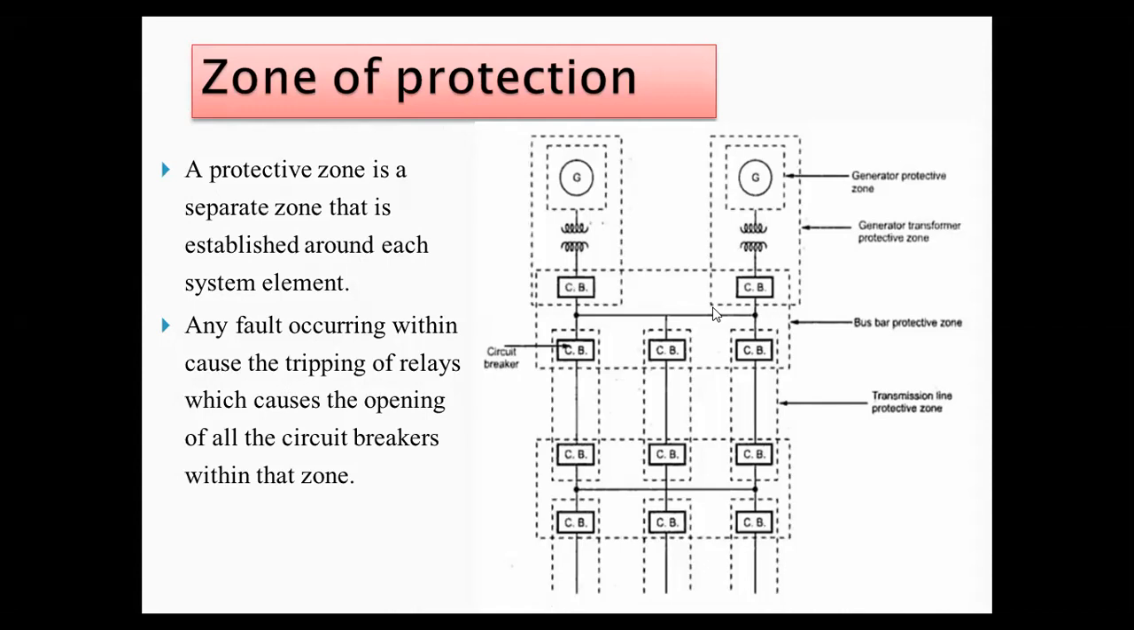Now, any fault occurring within a zone causes the tripping of relays, which causes the opening of all circuit breakers within that zone. What happens if any fault occurs in that zone? The relay operates your circuit breaker to disconnect the faulty section. Okay. So everyone got this? What is meant by this zone of protection?